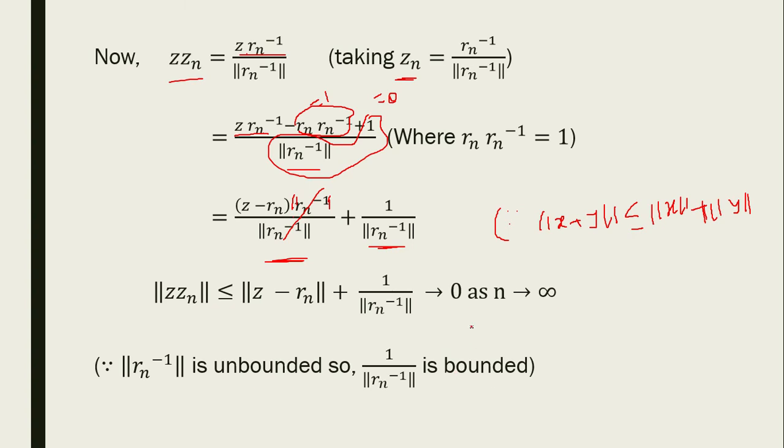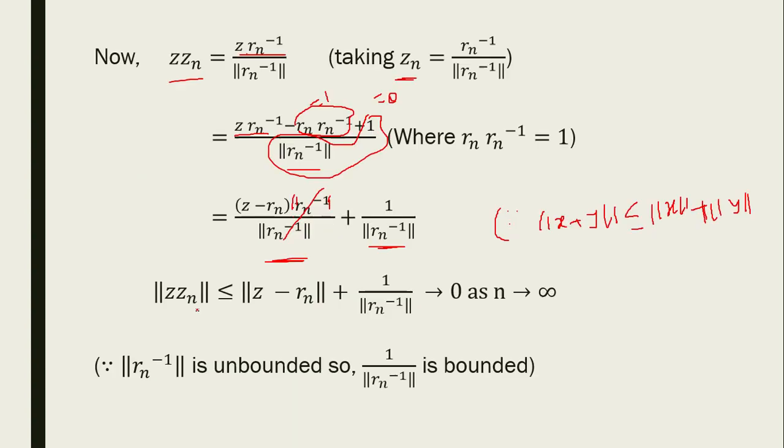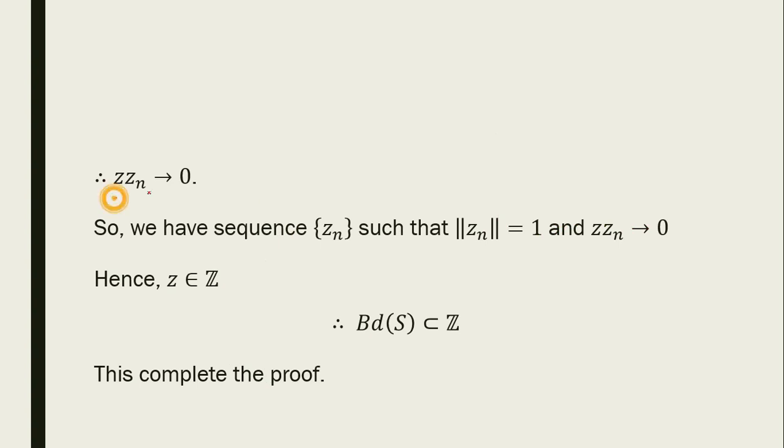So the norm tends to 0 as n tends to infinity. So Z into Zn tends to 0. So we have a sequence Zn such that norm Zn is equal to 1 and Z into Zn tends to 0, hence Z belongs to Z. So the boundary of S is a subset of Z. This completes the proof.